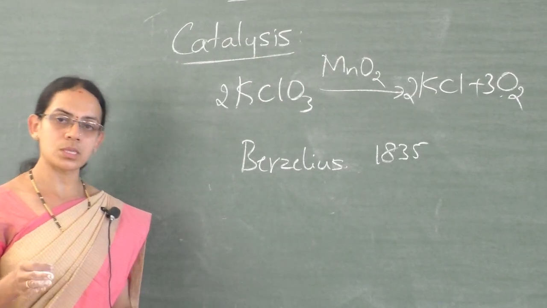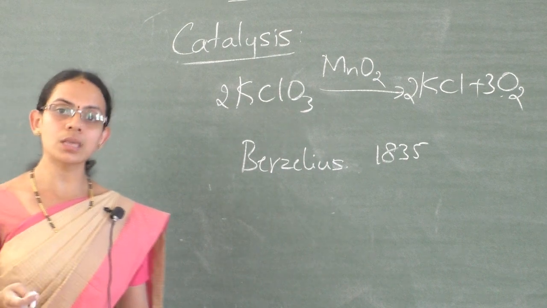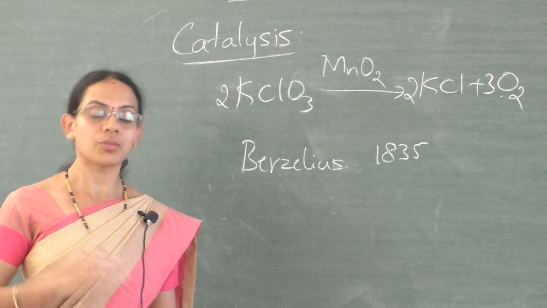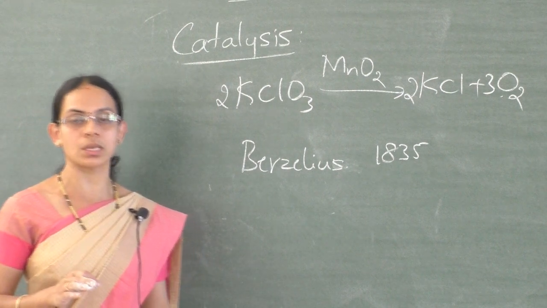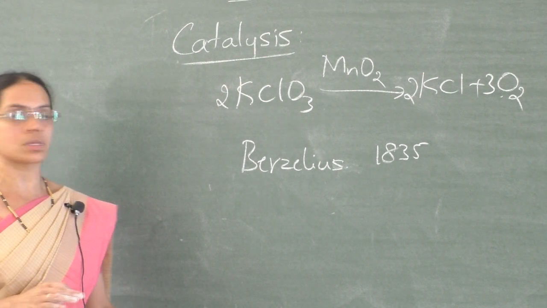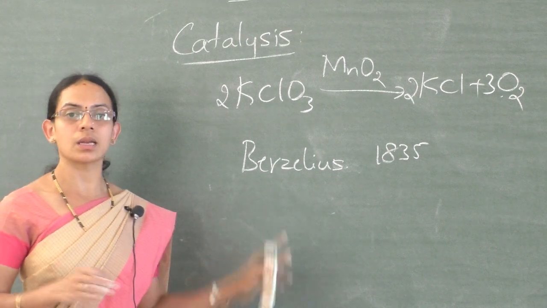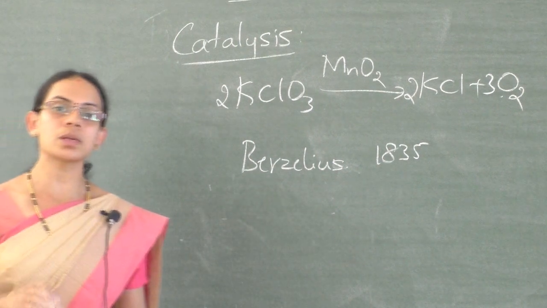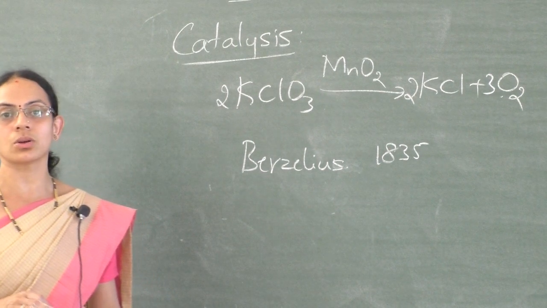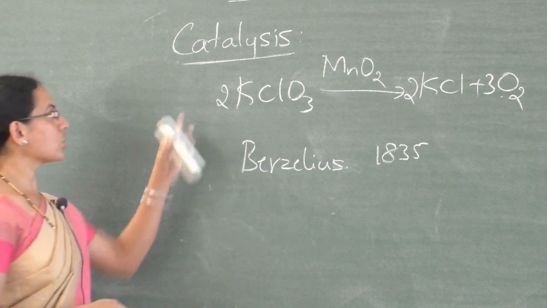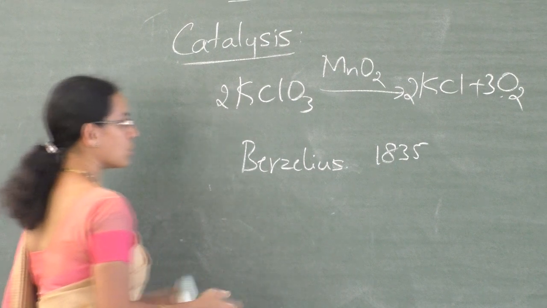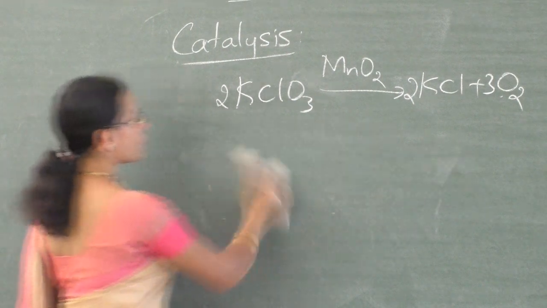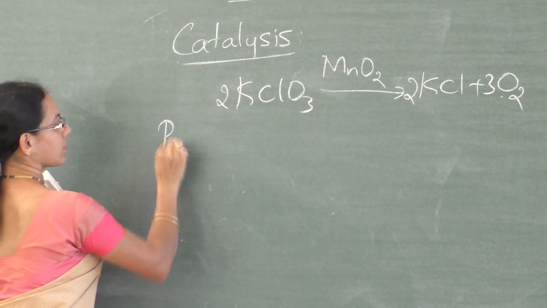So there are foreign substances which increase the rate of the reaction without themselves undergoing any chemical change or physical change. Those foreign substances are called catalysts, and the process that takes place in the presence of a catalyst is called catalysis. So this is about catalysis, and along with that we have to define two more terms called